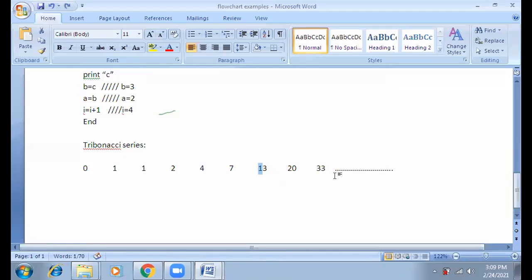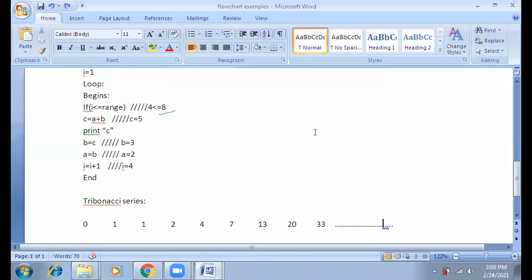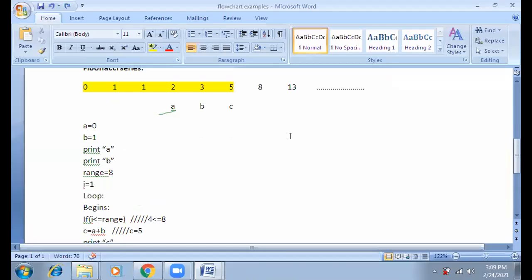So, swap the values between 4 variables now. Same logic. Instead of 3 variables A, B, C, here we will consider 4 variables A, B, C, D. And within the loop, we will swap the values accordingly. Okay. These are the very easiest ones.